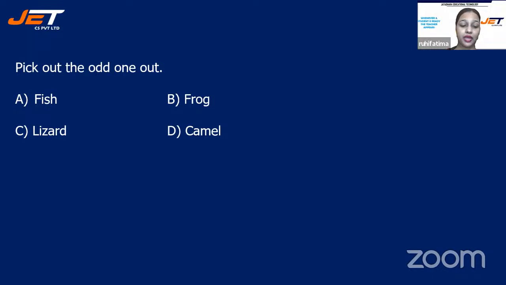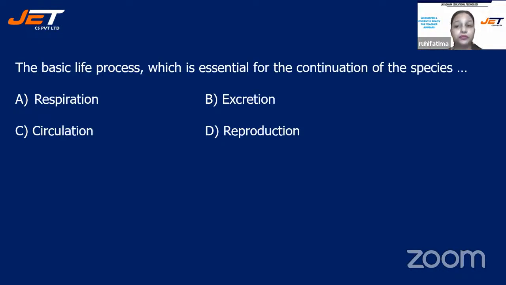All right, time is up. And the correct answer will be option D, camel. The reason can be because only camel is the viviparous amongst fish, frog, and lizard. Right? Next question. The basic life processes which is essential for the continuation of a species.